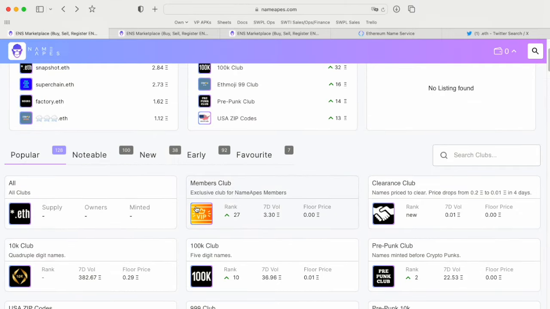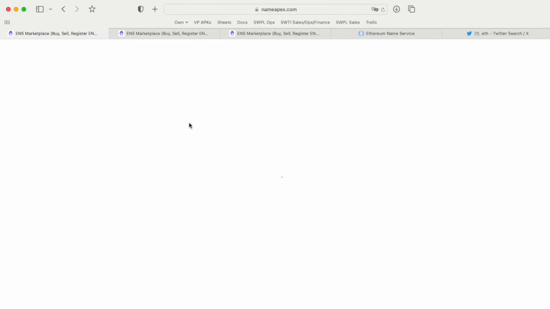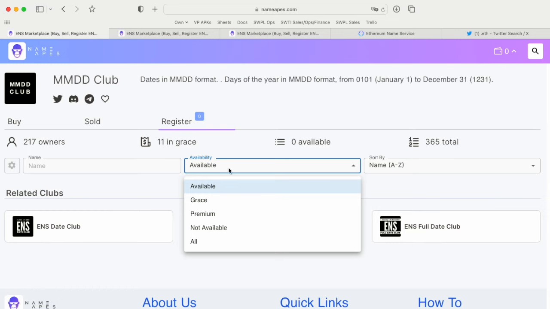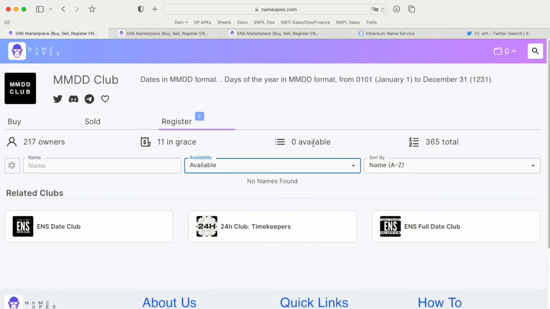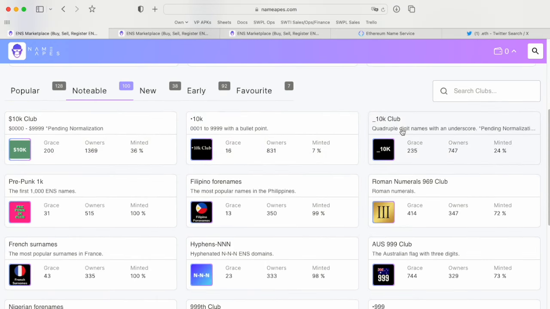Categories under popular are 100% minted out. What that means is if you go to register, you'll find that there's nothing available, because everybody has pretty much gotten all of them. But if you go under notable, you will see categories that might not have been fully minted out.